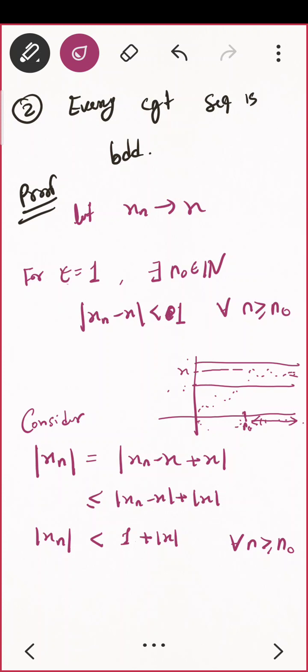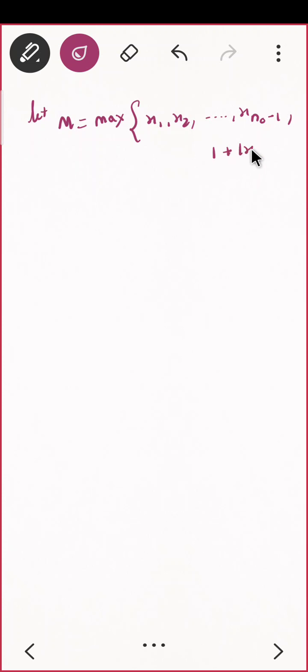Yes, so what else should you do now? You should write: let M equal the maximum of x1, x2, up to x_{n naught minus 1}, and 1 plus mod x.